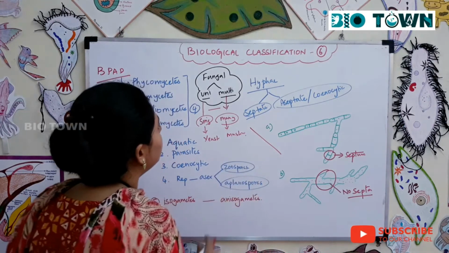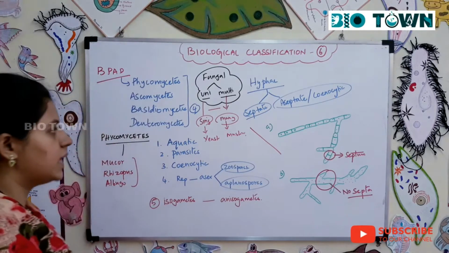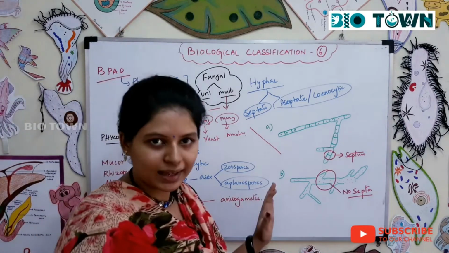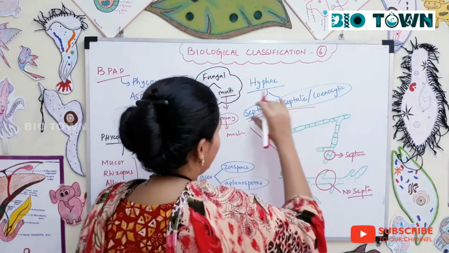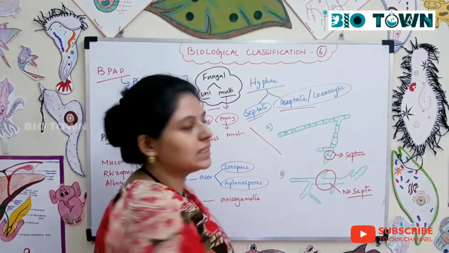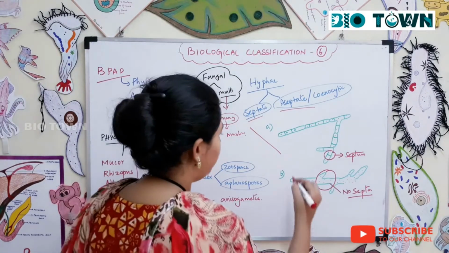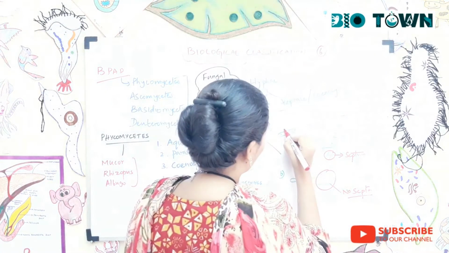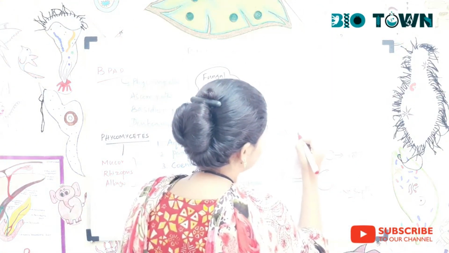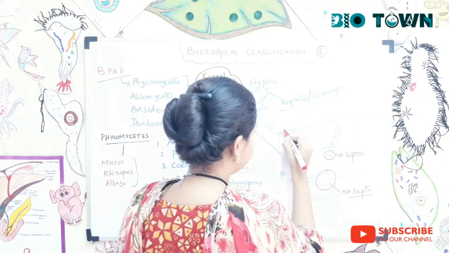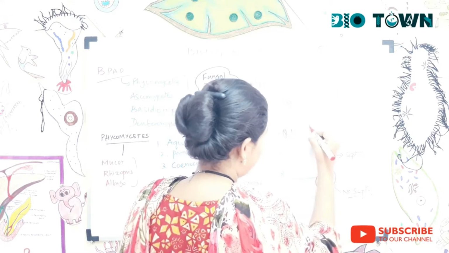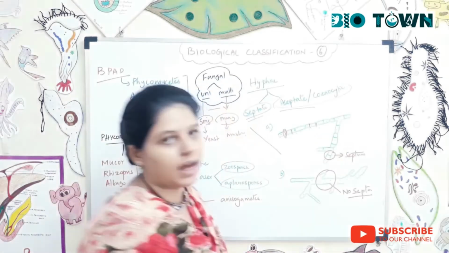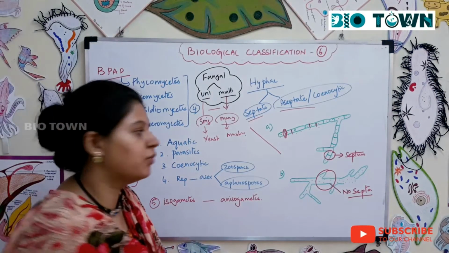Alright, and next, based on their cell body, which is hyphae, you have two important things: septate hyphae and aseptate hyphae. So septate hyphae is when each of these hyphal cells is differentiated with the help of a septum, you call it a septate hyphae.